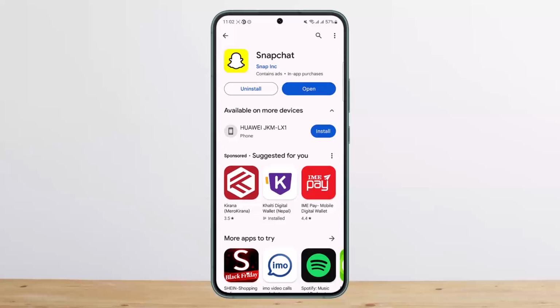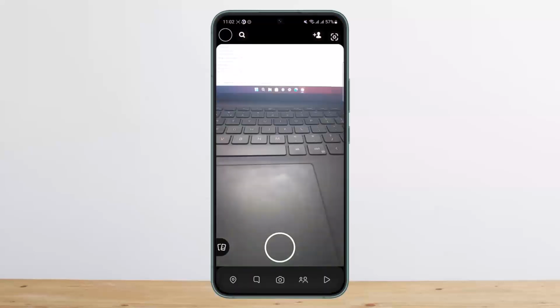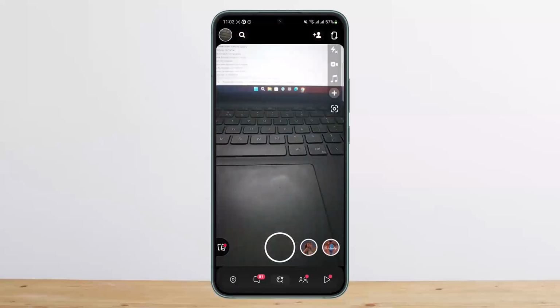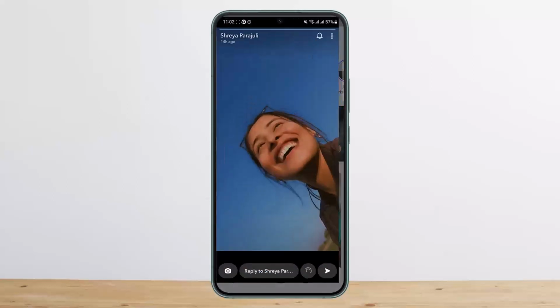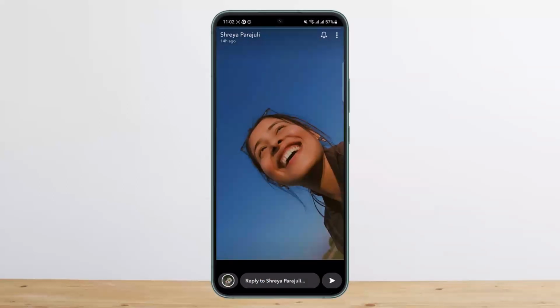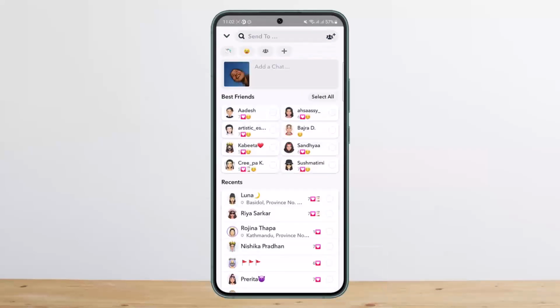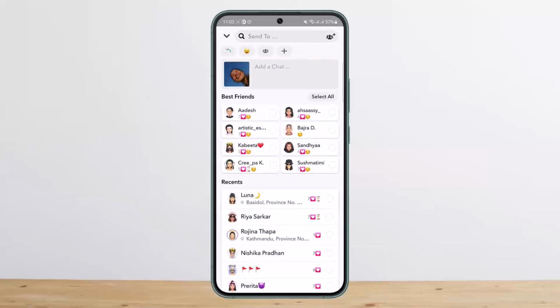Well, basically if you just open Snapchat, you should get a face like this. Simply tap on the two-person icon at the bottom right of your screen, that you can see beside the play icon there. If you tap on this here, you'll be able to see your friends' stories. If you tap on a particular story, and then tap on the arrow icon at the bottom right corner, you'll be able to share it to your friends. You can send it to them, right?